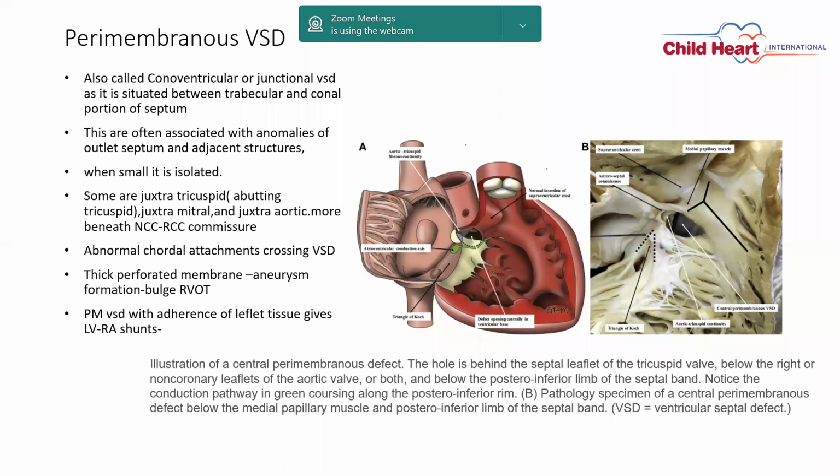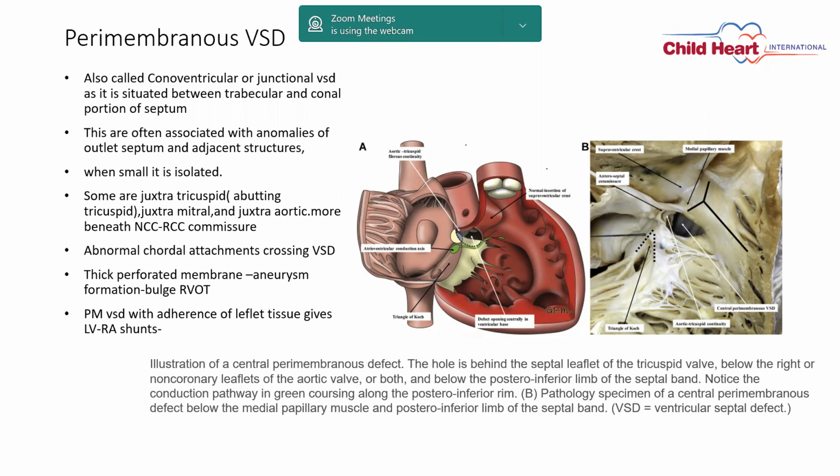It can give rise to aneurysm formation, and this can cause RVOT obstruction. There may be multiple fenestrations in this closing defect. So there is an underlying large VSD, but the effective shunt will be very small because it is closed by the septal leaflet.